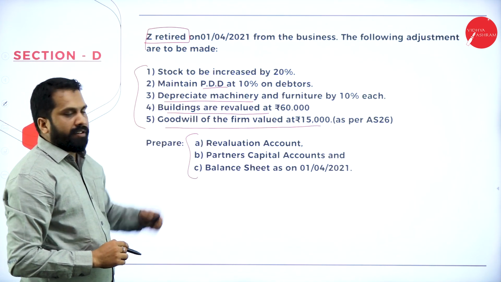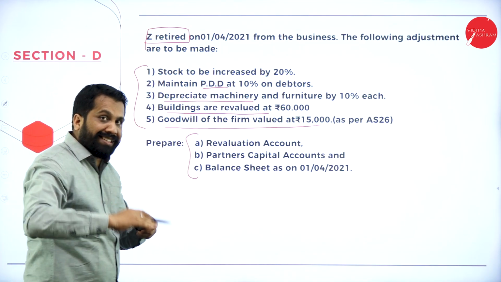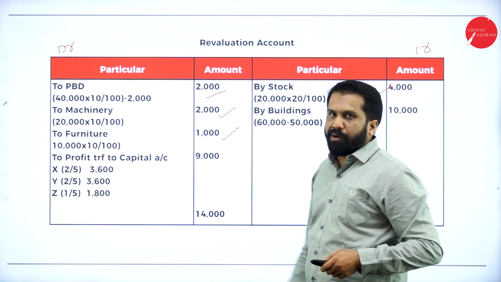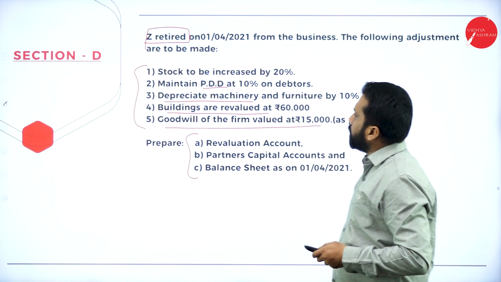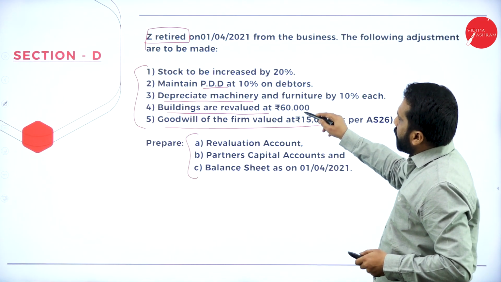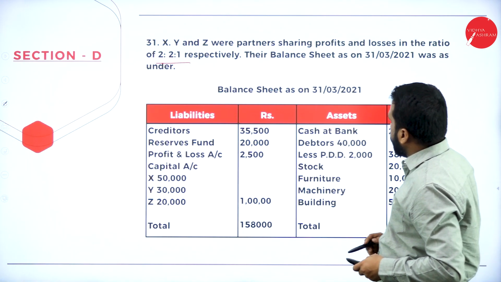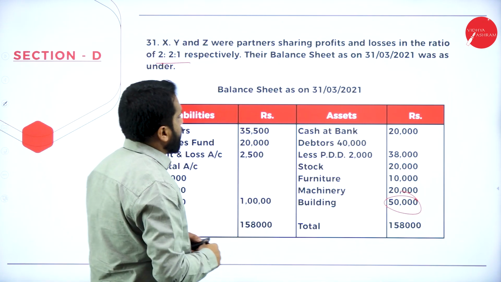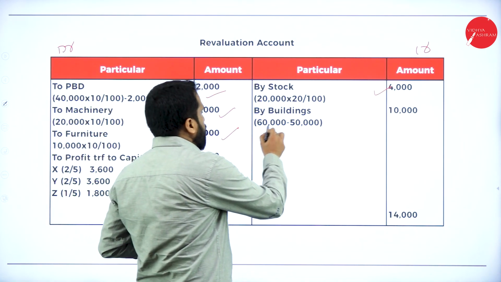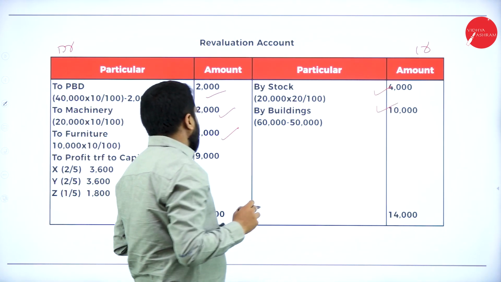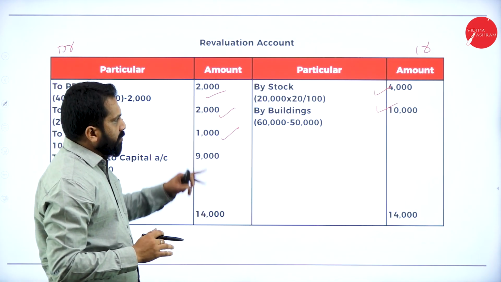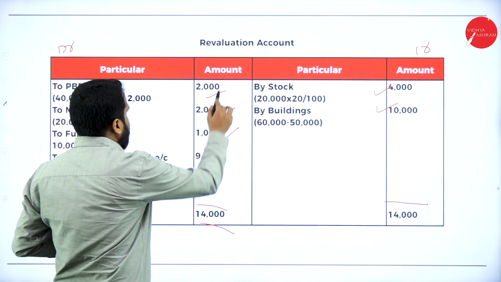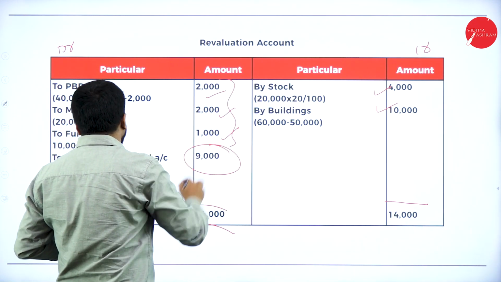Depreciate machinery and furniture by 10%. Depreciate means what? Decreasing. Machinery and furniture, it is done. All the calculation I have given there. Building is revalued at 60,000. What was the value? The value was 50,000. Now it is 60,000. So 60 minus 50, the difference is 10,000. Everything is done. What is the total? 14,000. Right? 14,000 minus all this, you will get 9,000.